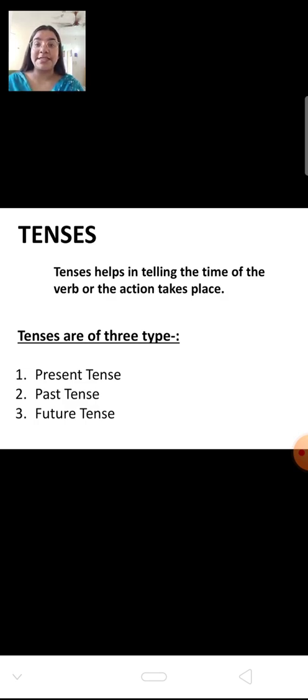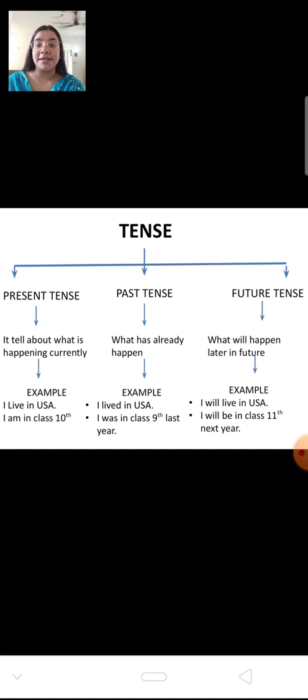Now, tenses are of three types. We all know: present tense, past tense, and future tense. These are further divided into more categories that we will continue later, but let us know what present, past, and future really mean.